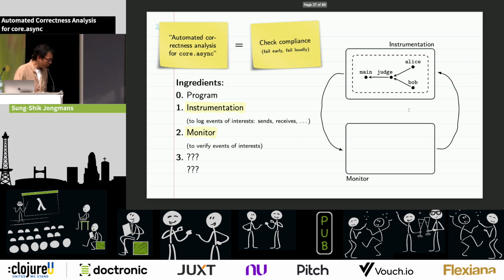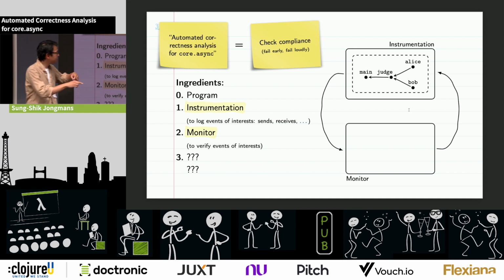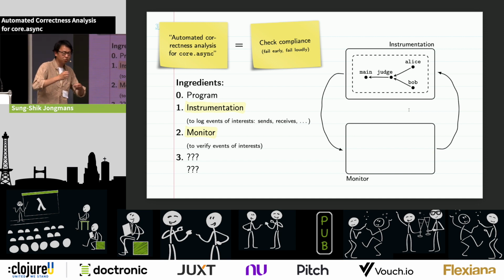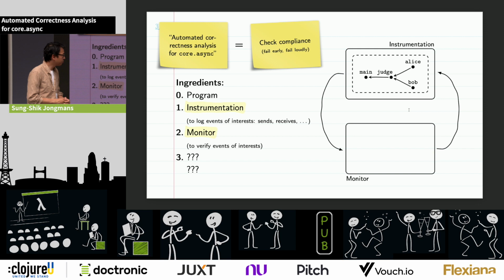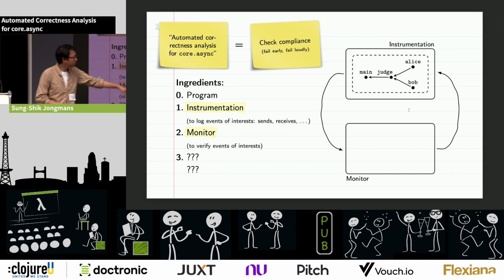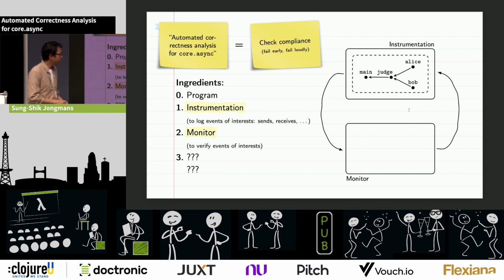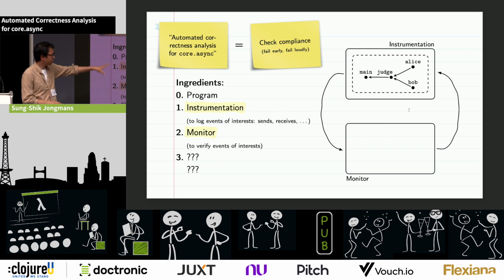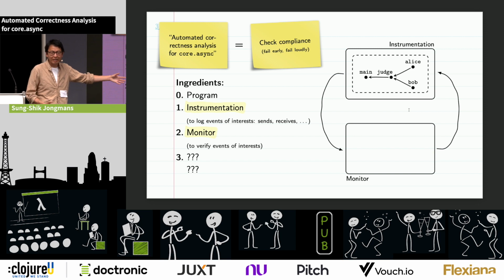And so we need to have a second component, which is a monitor, right? And at runtime, what happens is that this instrumentation will detect or log these events of interest, and it will then immediately ask the monitor if this is okay relative to this intended protocol. And if it is, then the monitor will inform the instrumentation accordingly, and everything will be fine. And if it's not, then something else needs to happen. Okay, so that is the basic operations. But I guess the key question at this point is, how does this monitor know what this intended communication protocol is? It cannot just probe the mind of the programmer.